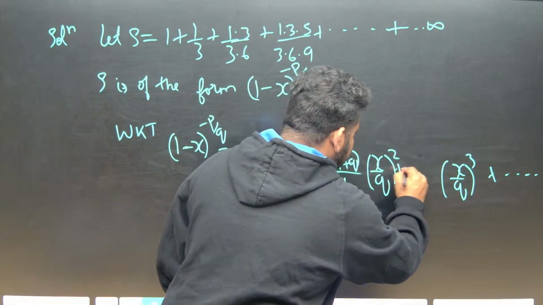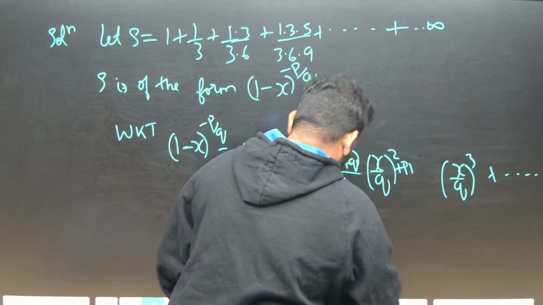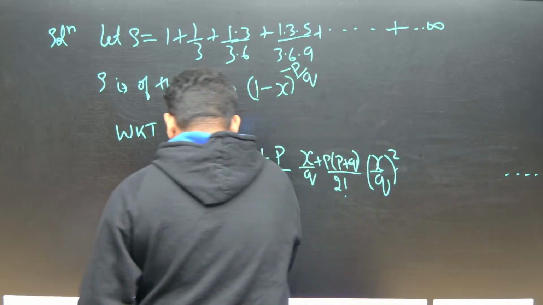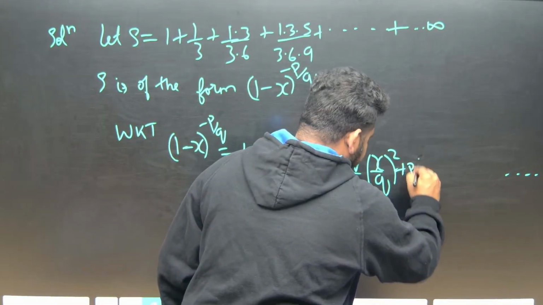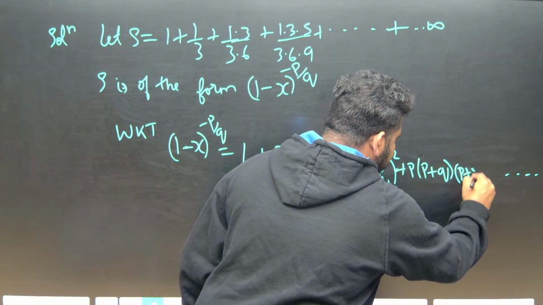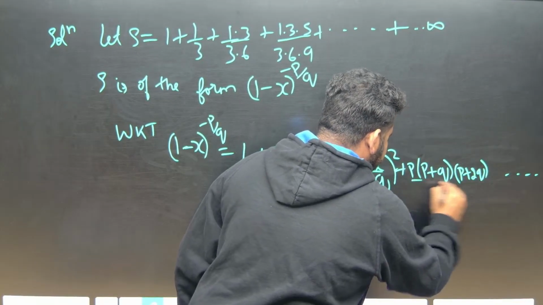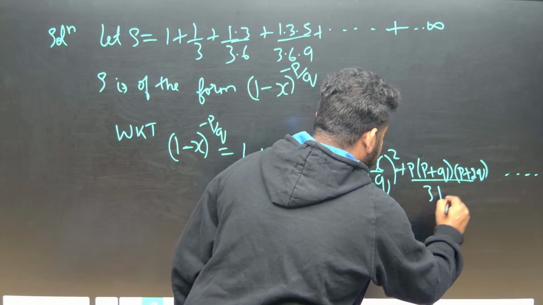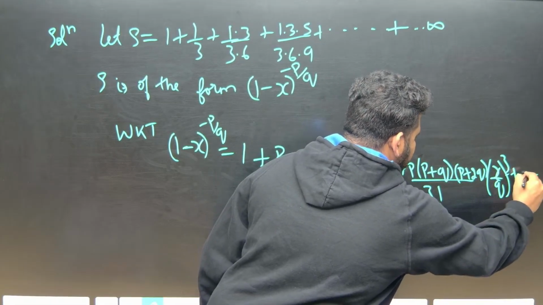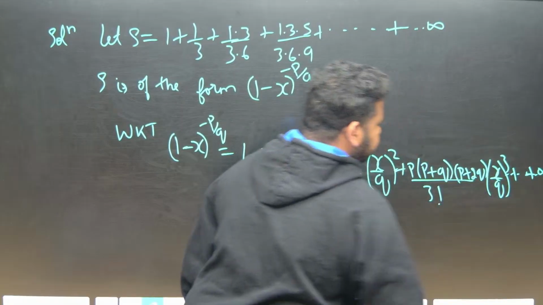Next is p into p plus q, into p plus 2q, divided by 3 factorial. This will be x by q whole cube, up to infinity. Understood now?